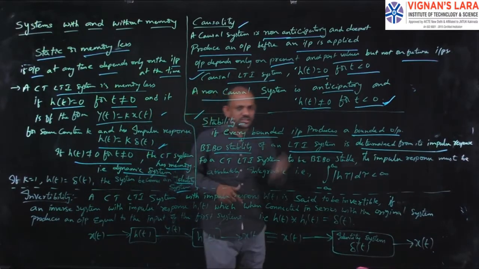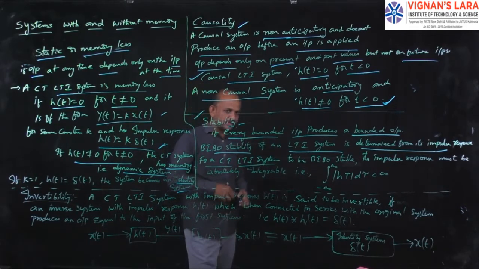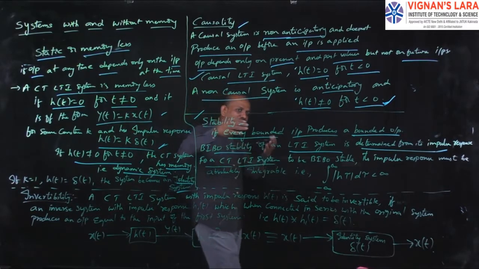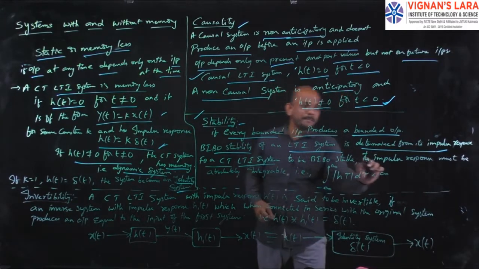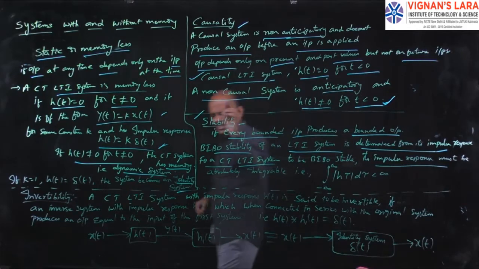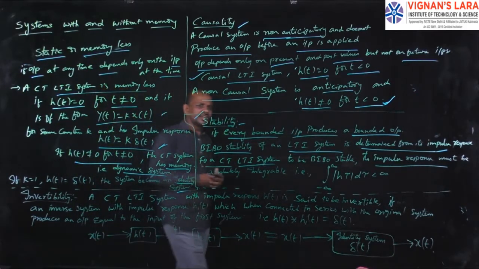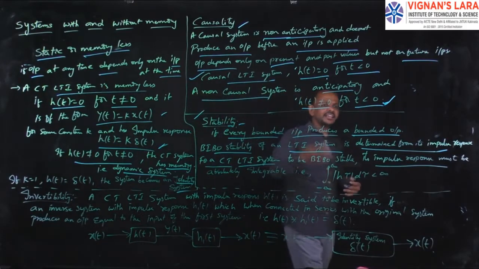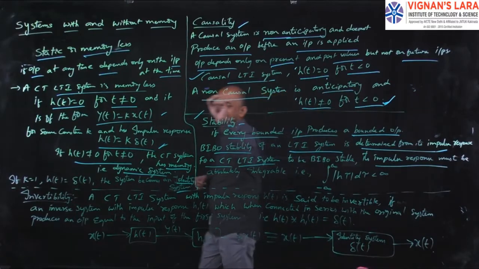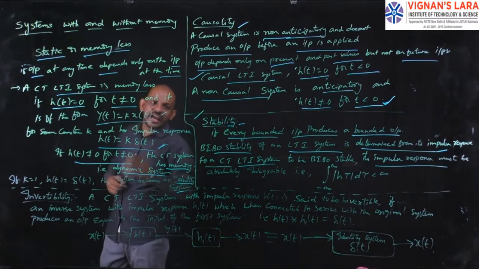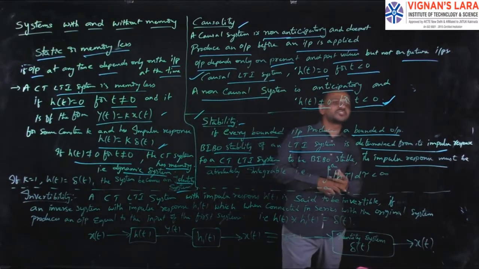Here, for a continuous time LTI system to be BIBO stable, that means if I want to say that a continuous time linear time invariant system is BIBO stable, its impulse response must be absolutely integrable. That is, if the impulse response of the LTI system is absolutely integrable, then I can say this is a BIBO stable system.